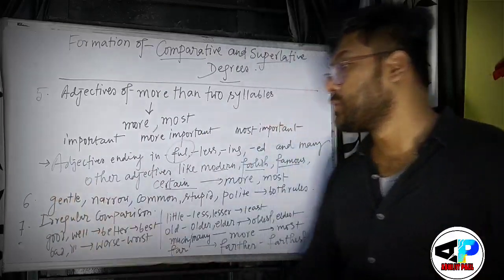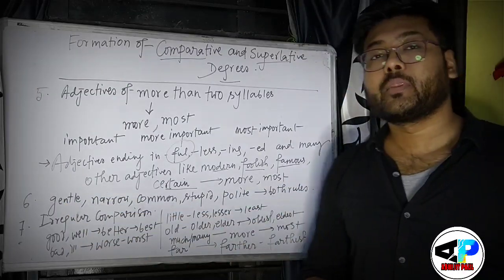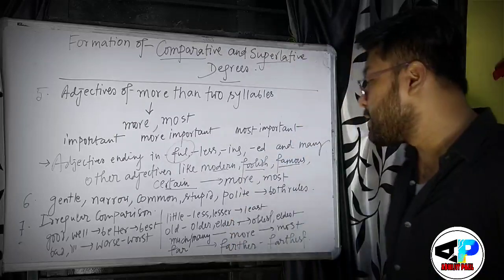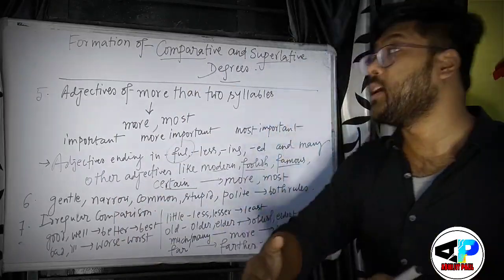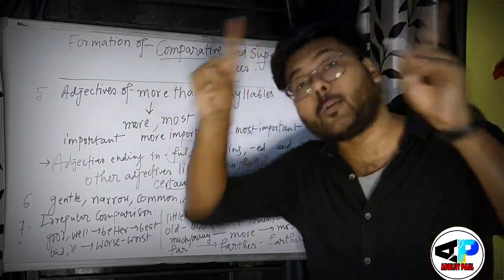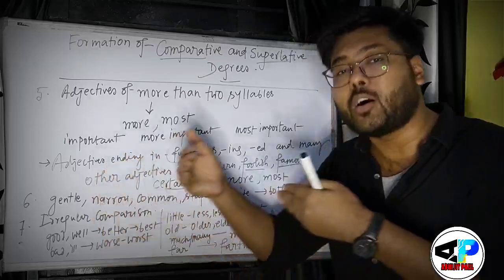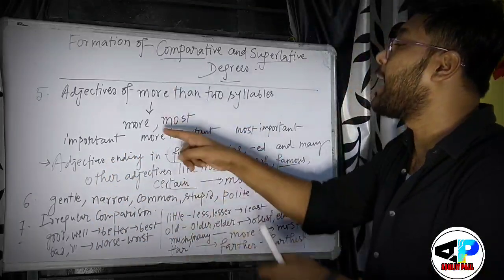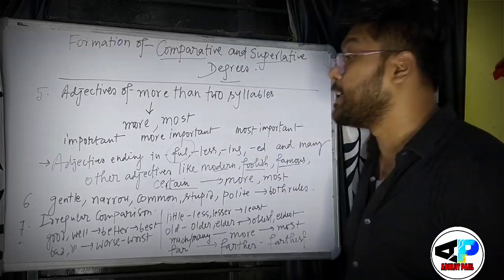Now the sixth rule. I have noted here some adjectives like gentle, narrow, common, stupid, polite. These are adjectives where you can use both of the rules. Both rules means either you can use er or est, or else you can use more and most to make the comparative and superlative degree.